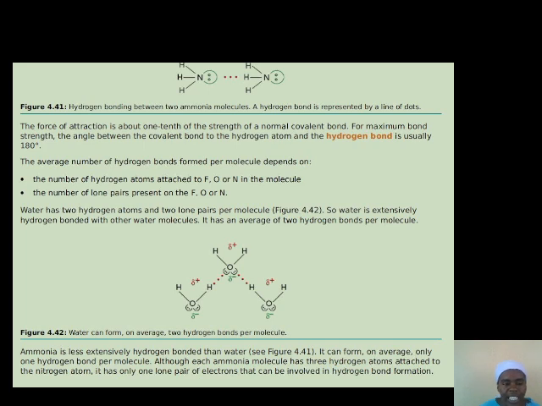Ammonia has fewer hydrogen bonds because it can only form one hydrogen bond with a lone pair of electrons, because it has only one lone pair of electrons.